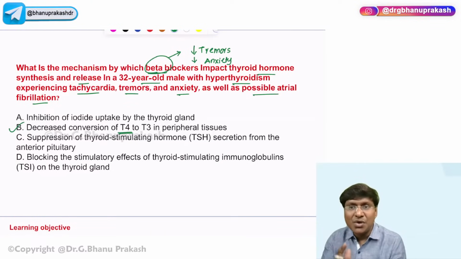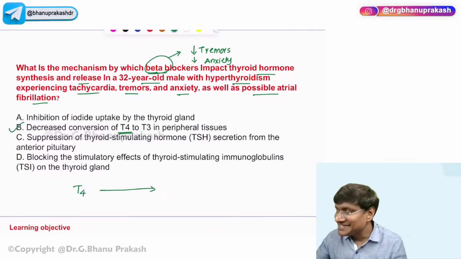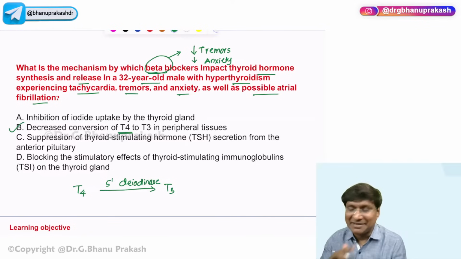And you need to know what are all the various drugs which will inhibit the peripheral conversion. So T4 to T3, it is by the enzyme 5-deiodinase. What are all the various drugs which will inhibit this enzyme? Please remember, propylthiouracil will inhibit this enzyme.